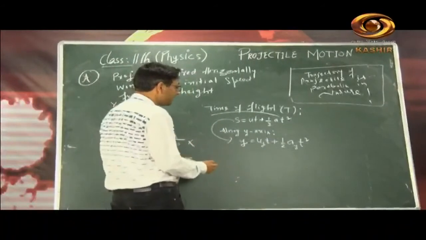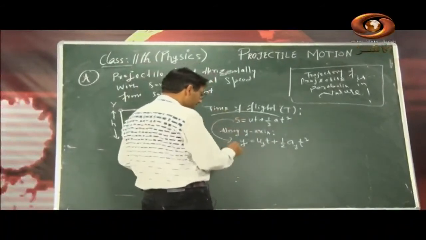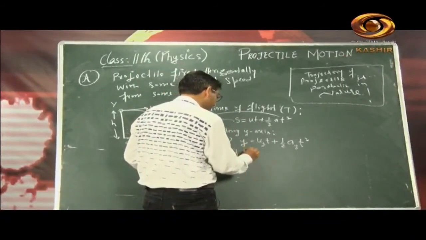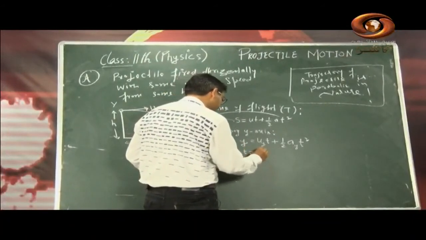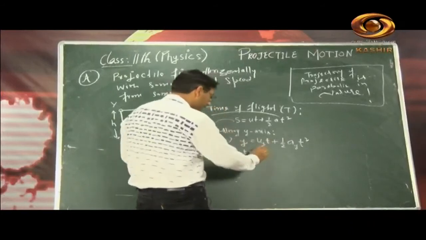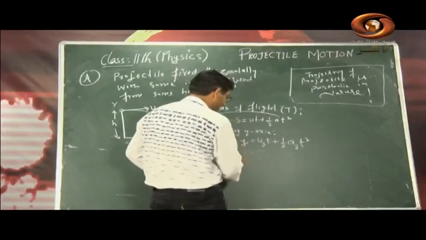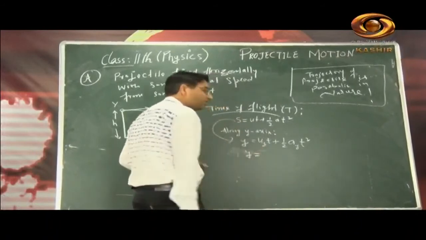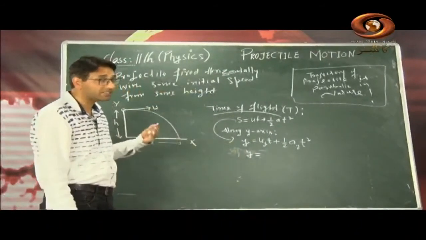Okay. Now, my dear students, look here, if we consider time of flight, t is equal to T. So let's move to the next step. We can write y is equal to, what is the initial velocity along the y-axis?